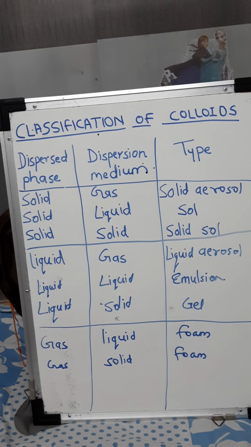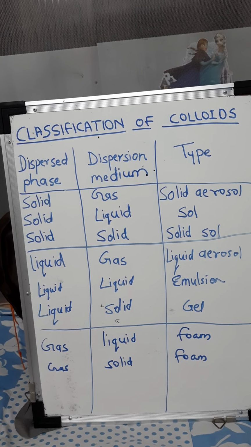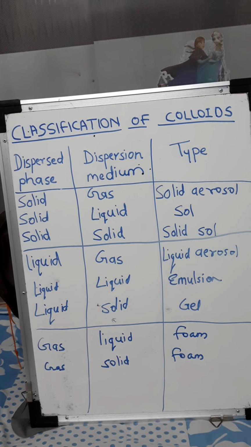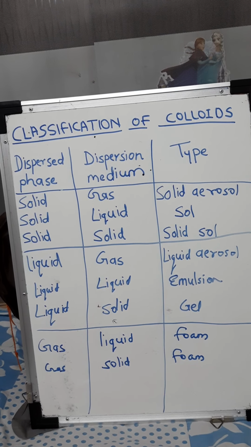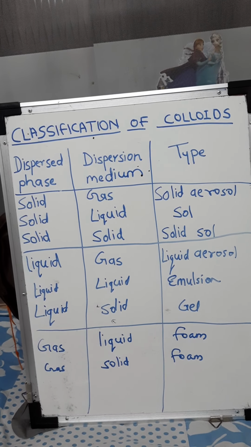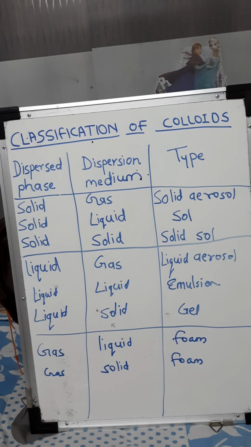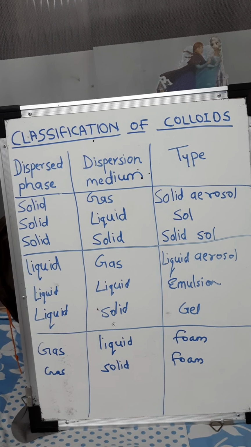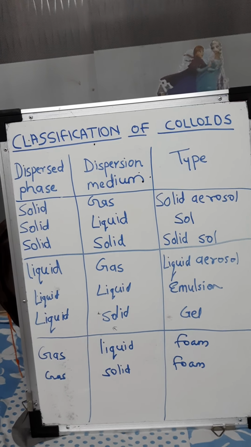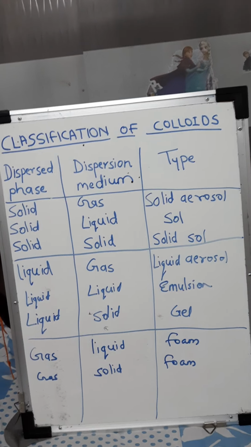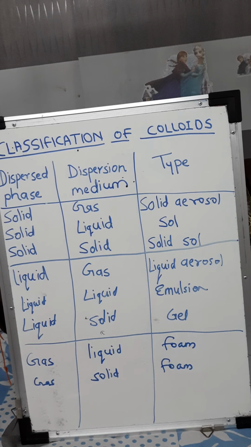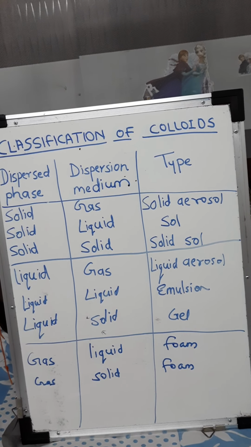The third one is solid in solid. Our disperse phase is solid and dispersion medium is also solid. So this kind of colloidal solution is called solid sol. Now you must have seen some colored gemstones, right? So what are the gemstones here? This is a solid to solid type of colloidal solution, or you must have seen milky glass. So solid to solid, where our dispersed phase is solid, that part we have completed.